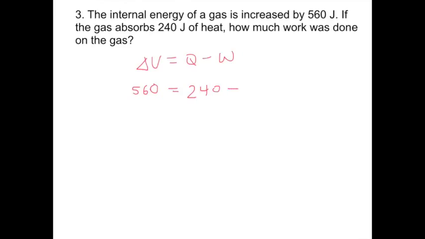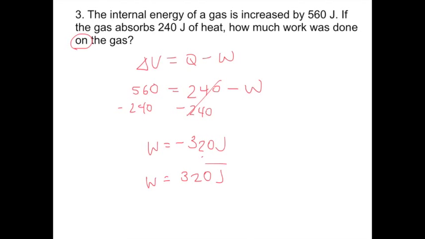And then we're solving for work. Now we'll subtract 240 from both sides. And I get that work is equal to negative 320 joules. Now this negative just means that the work was done on the gas rather than by the gas. And since we already know it's done on the gas in the problem statement, we can just express this quantity of work as 320 joules. That's just the magnitude of the work.